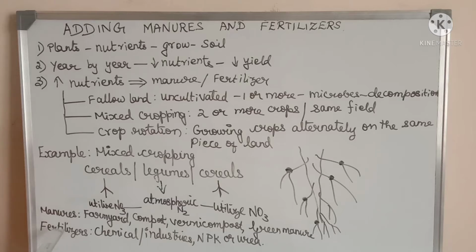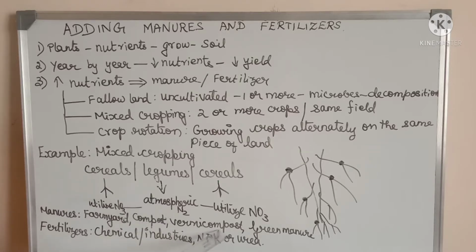The next one is how to produce or make different types of manures. First one is the farmyard manure, where cow dung, dried hay and the dairy products are allowed to decompose. These are the products from the farm. Next one is the compost. Here it includes the vegetable waste, even the cow dung also can be added, and it is allowed to decompose by the action of microbes.